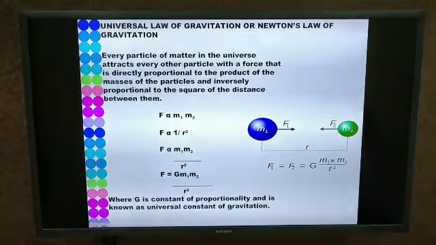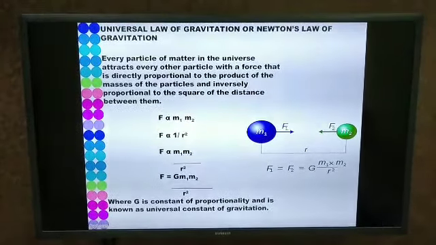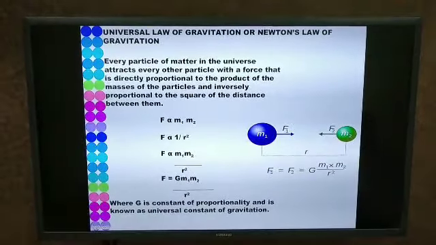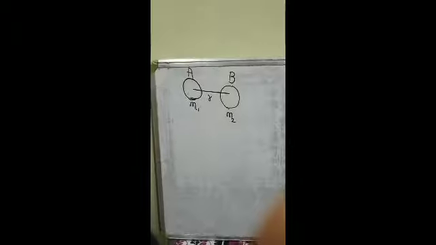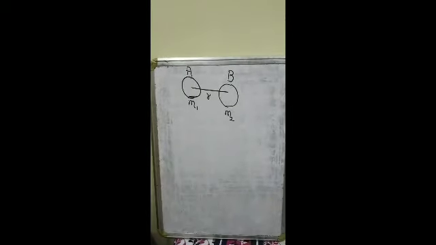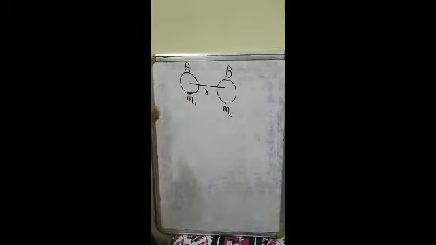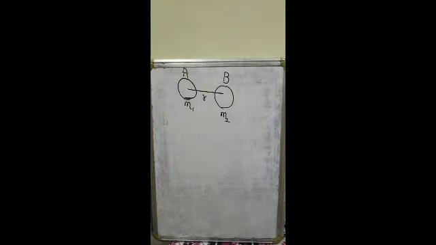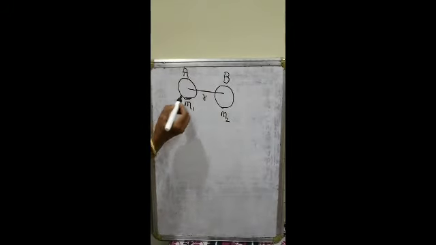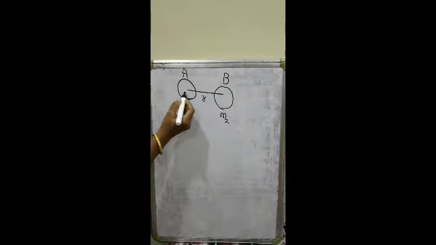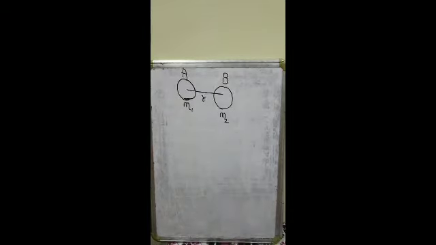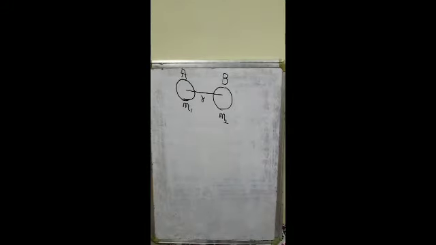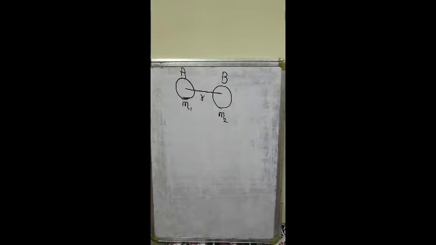What we are going to begin with is the universal law of gravitation or Newton's law of gravitation. Let us consider two objects A and B. The masses of the two objects are m1 and m2 respectively, and these two objects are separated by a distance r. According to Newton, A exerts a force of attraction on B and B exerts a force of attraction on A.